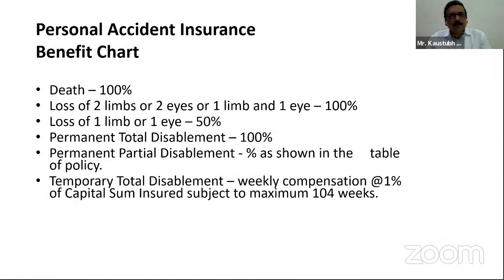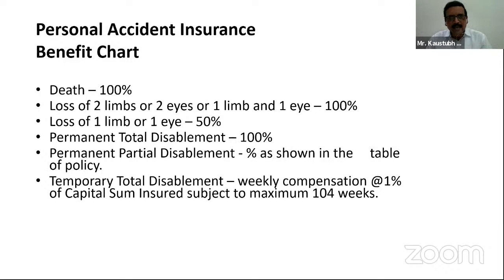Now, when we are talking about fixed benefits, what are the fixed benefits? As you are seeing, all these 1, 2, 3, 4, 5, 6 are the benefit chart of personal accident insurance. I will go one by one. First, death, 100%. What is this? 100% of capital sum insured, CSI.